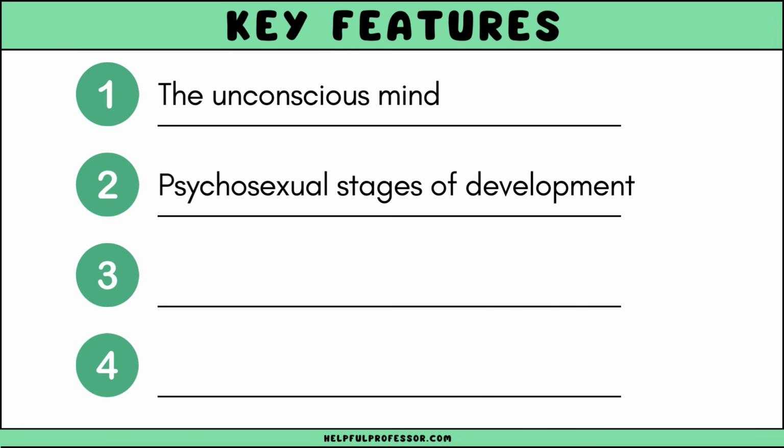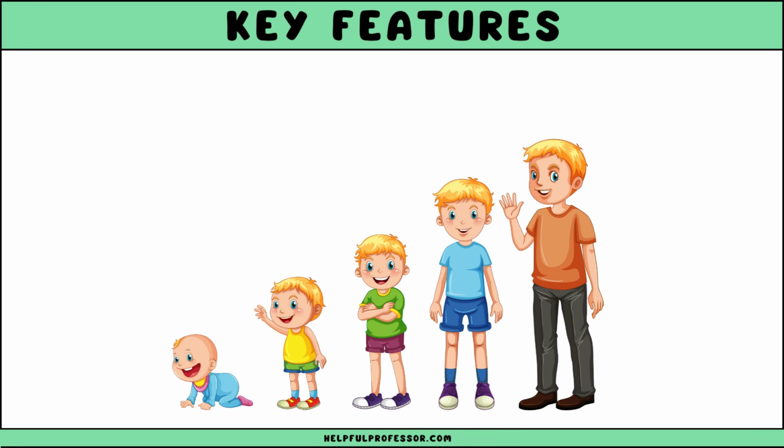The next key component is the psychosexual stages of development. Freud introduced the idea that early childhood experiences shape our personalities through a series of psychosexual stages: oral, anal, phallic, latency, and genital. Each stage involves the satisfaction of libido or sexual energy, and conflicts during these stages can result in fixation, influencing adult behavior.